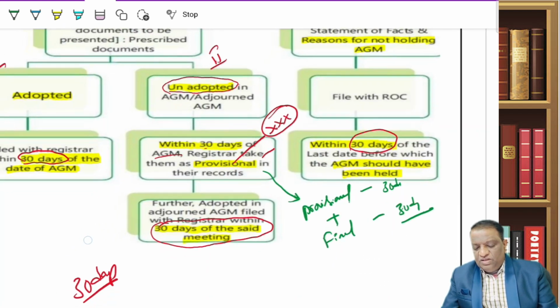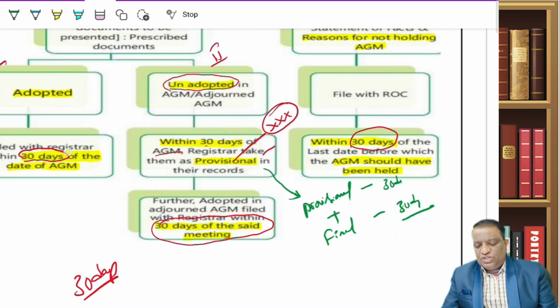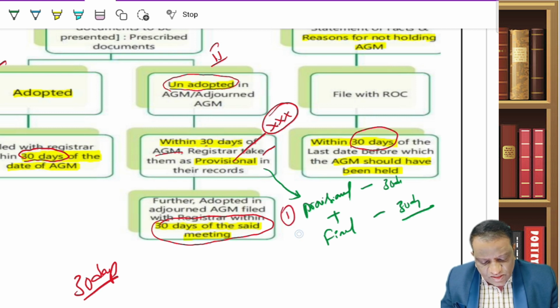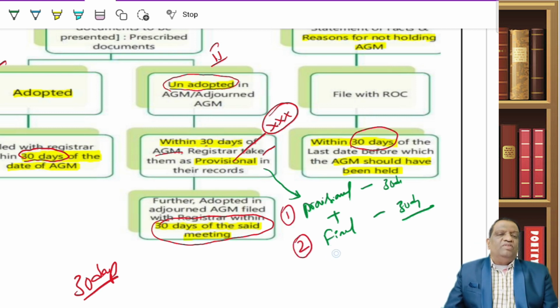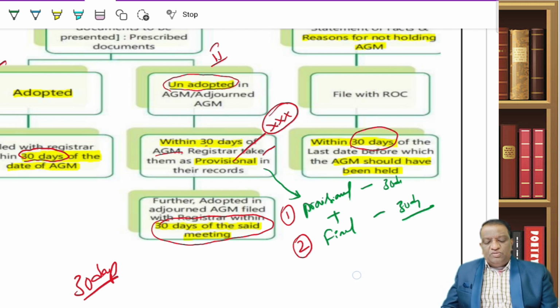If I am having an AGM and you have adopted, then file the adopted accounts with the ROC within 30 days. I had my AGM, but it is unadopted, still you have to file the provisional, and as and when it is adopted, again you have to file the final. So 2 times you are filing here. One time as a provisional, second time as the final one, as and when it is adopted. But you have to file.